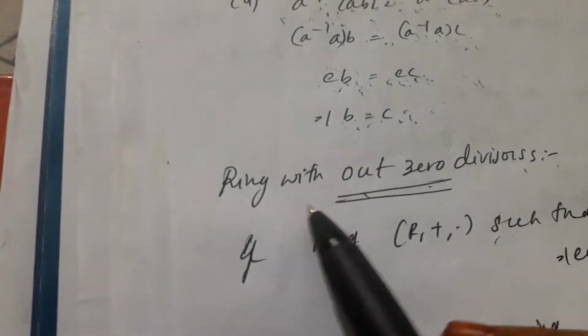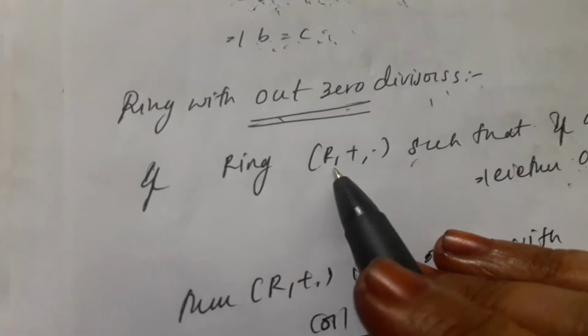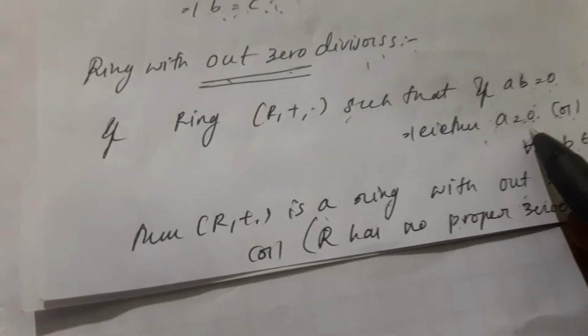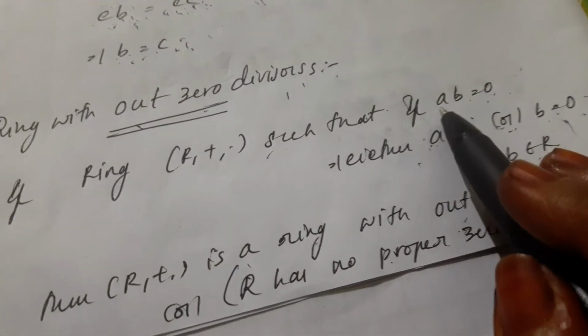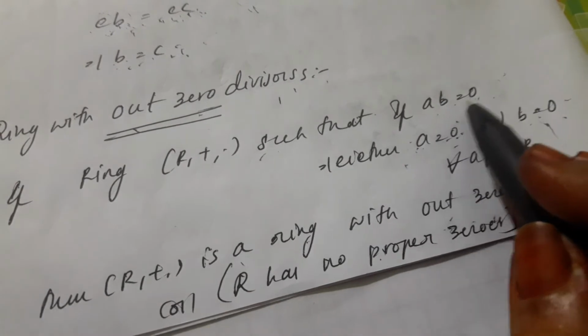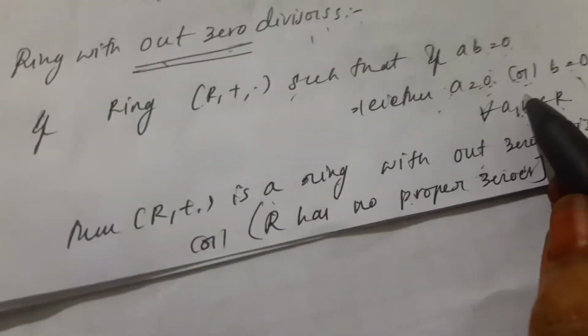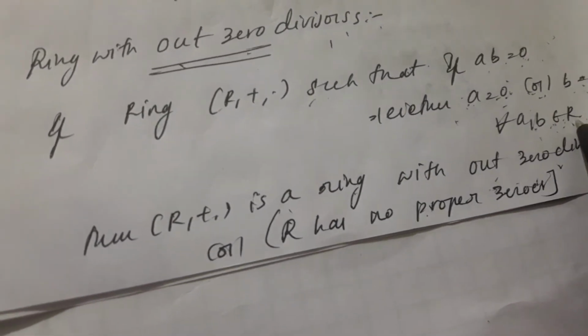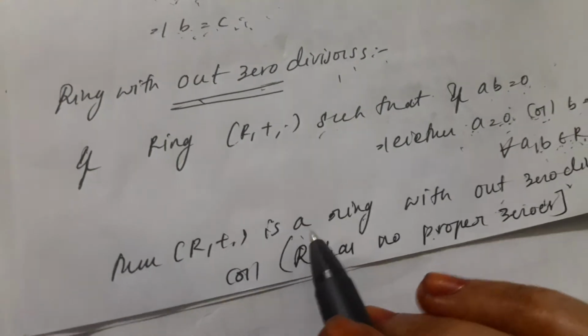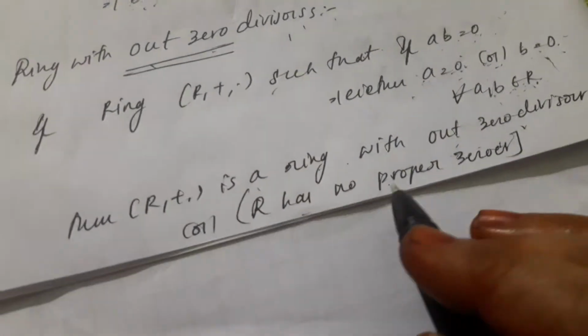Next, coming to the definition: ring without zero divisors. If (R, +, ·) is a ring such that if ab = 0, either a is equal to 0 or b is equal to 0, for every a, b belonging to R, then (R, +, ·) is a ring without zero divisors, or has no proper zero divisors. Without zero divisors is nothing but has no proper zero divisors.